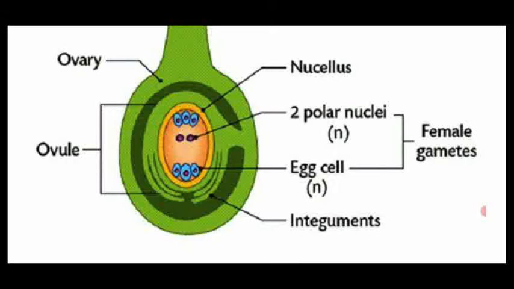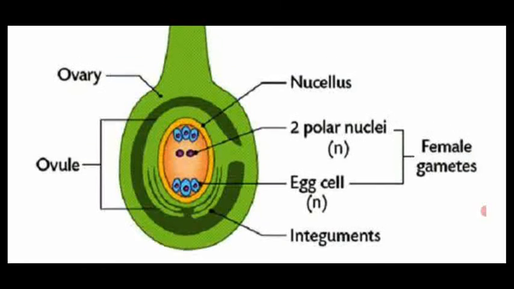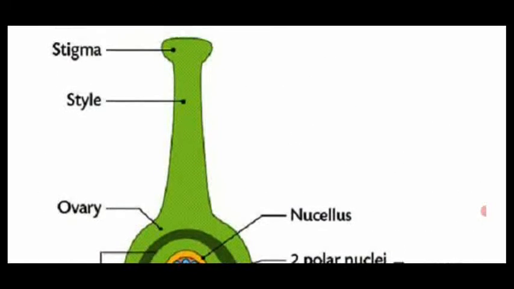That fusion is called triple fusion. Due to the triple fusion process, the endosperm forms at the center of the ovule. So this is the process of fertilization events taking place inside the ovary.